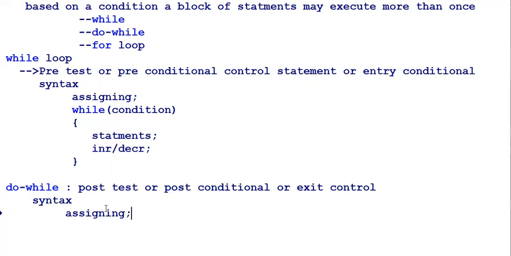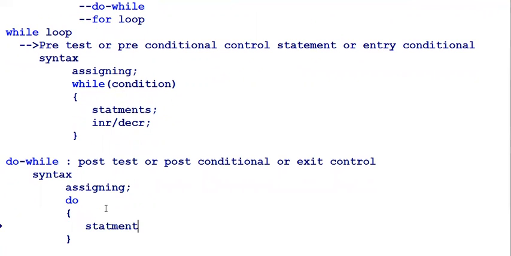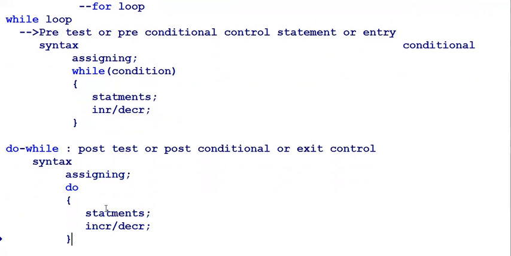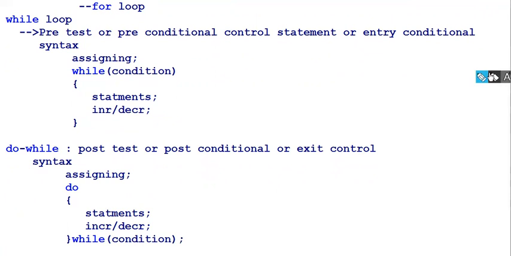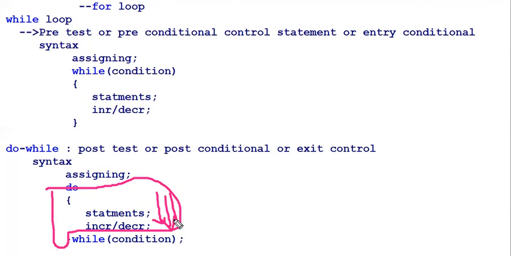Now the variable should be assigned. Then we enter the do block. The do block has statements, and it does not check any condition first. It executes the statements, and the value will be decremented or incremented. Finally, at last, it will check the condition. The condition is at the end, so we call it an exit control. In the do block, after executing all the statements, it checks the condition at last, so it is called an exit conditional control statement.